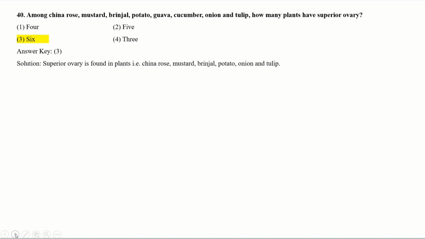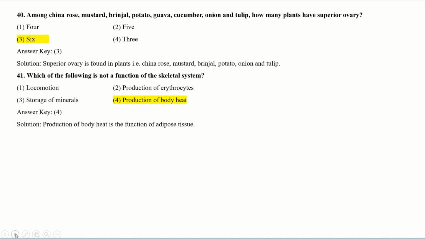Superior ovary is found in plants, for example from the given options, China rose, mustard, brinjal, potato, onion and tulip. These all plants have the superior ovary, because there are 6 examples which have superior ovary. So you can find its answer, 6.